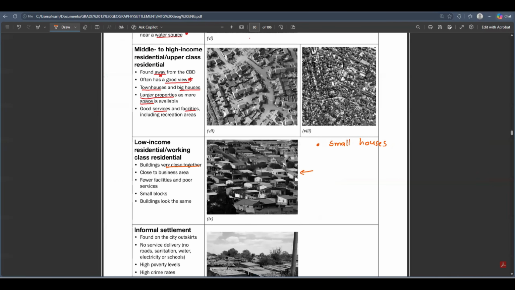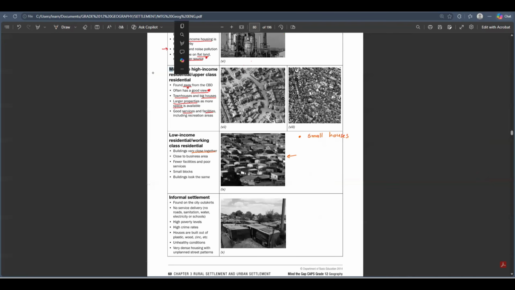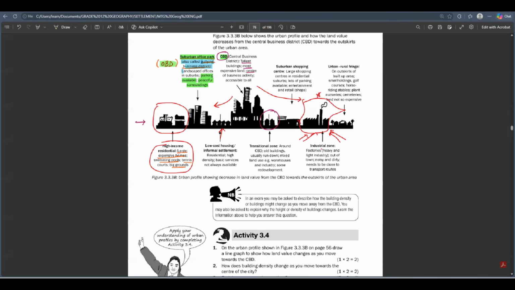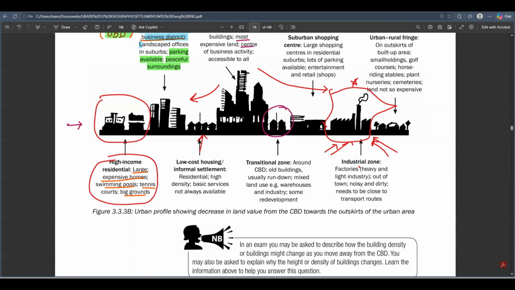This thing does not scroll. Okay, so as I was showing you guys from the urban profile, the low-income residential areas you can find closer to the CBD, or you can find them closer to the industrial zone. I think I explained something like that. They are highly dense. There is high density at the low-income residential areas, and the basic services are not always available, right?